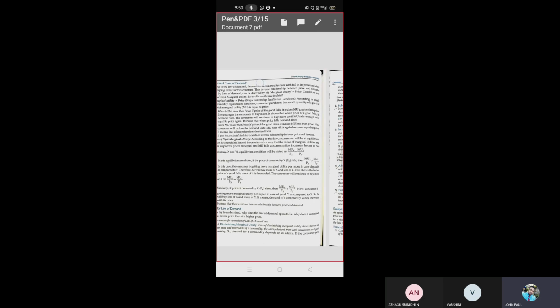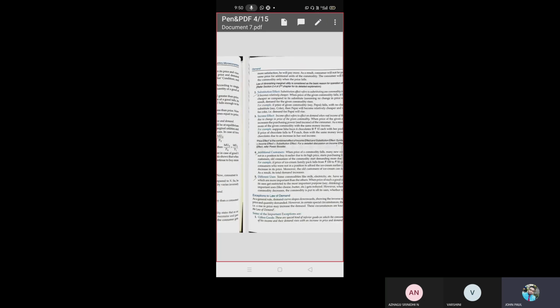When one kilo of sweet lime sells for 80 rupees, what did I do? I bought 2 kg. When 1 kg is being sold for 25 rupees, I bought 8 kg. That is human nature, right? When the price is less, we will buy more. So why? That's the reason we are discussing now.